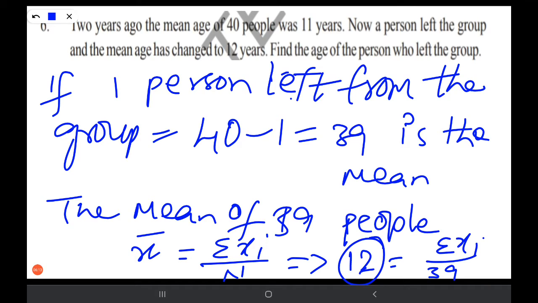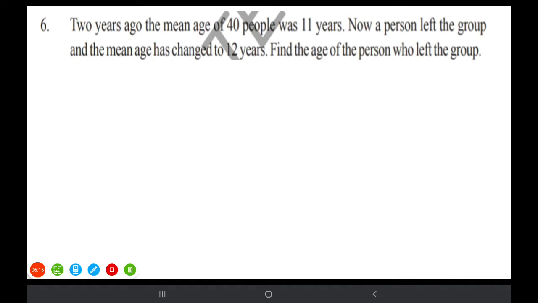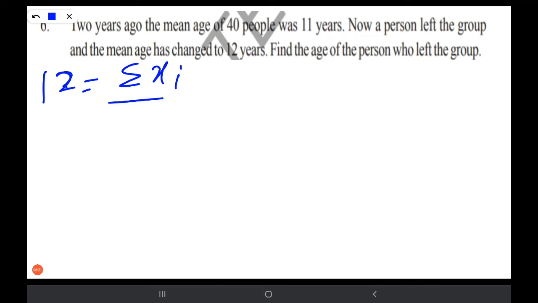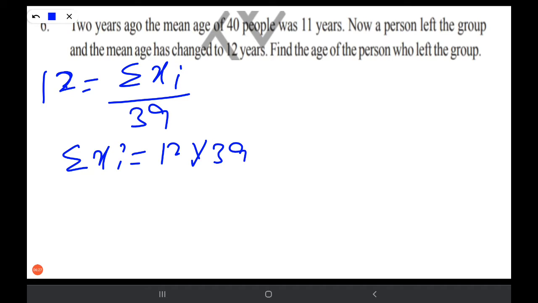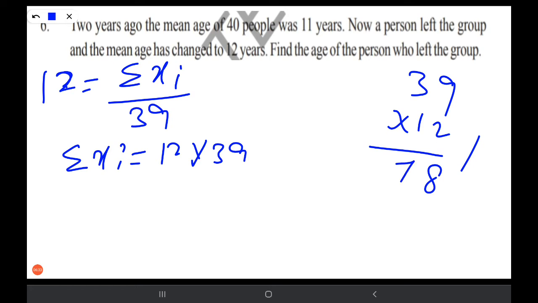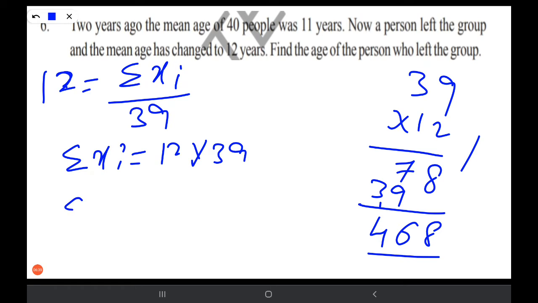So 12 is equal to sigma xi by 39. So sigma xi is equal to 12 into 39. Take the multiplication. 2 9s are 18, 1 carried, 2 3s are 6, 7, and 39 as it is 8, 16, 1, 468. So sigma xi is equal to 468.